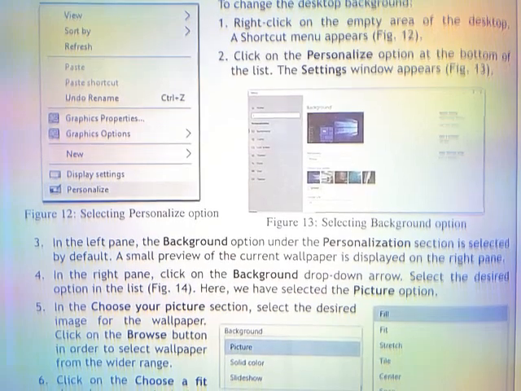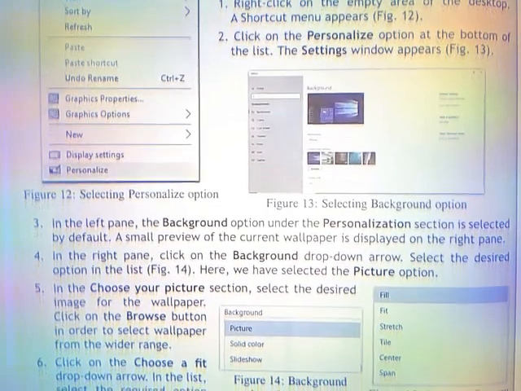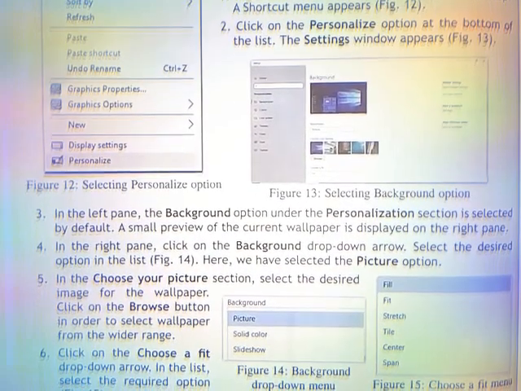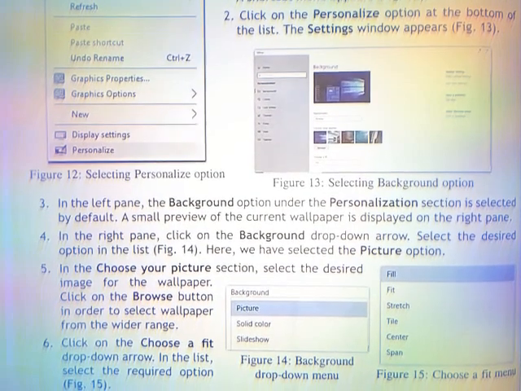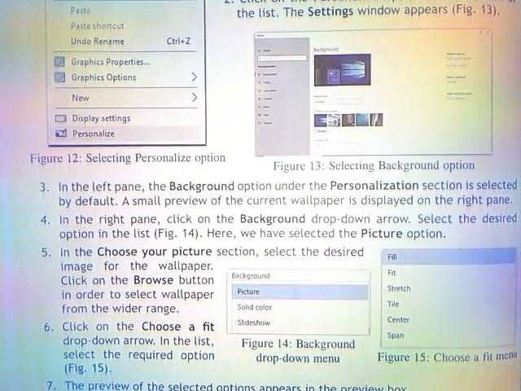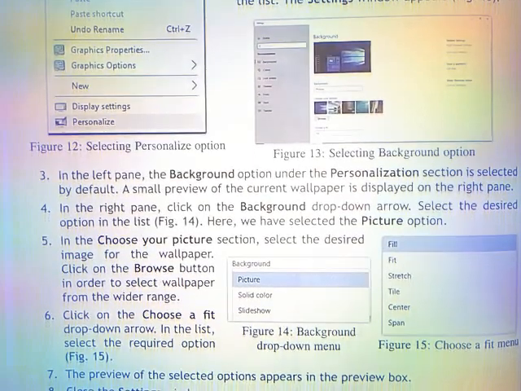A shortcut menu appears. Second, click on the Personalize option at the bottom of the list. The Settings window appears. Third, in the left pane, the Background option under Personalization is selected by default.